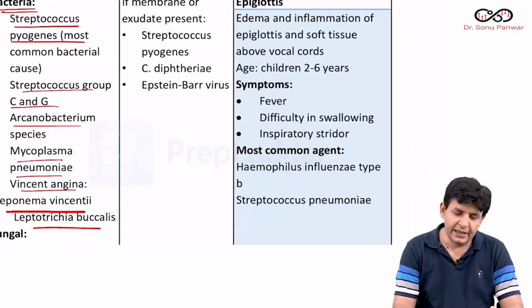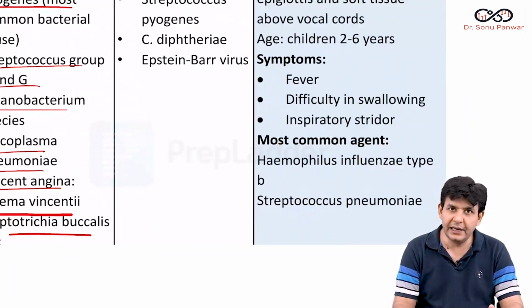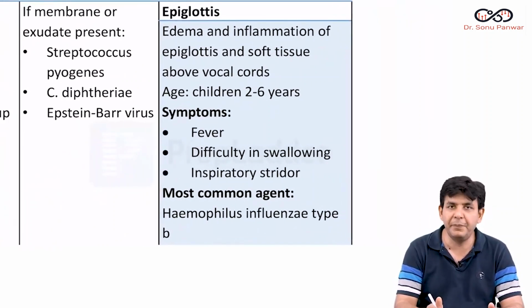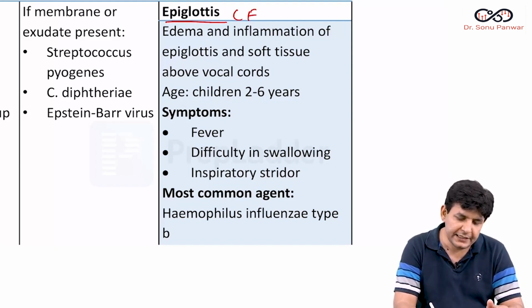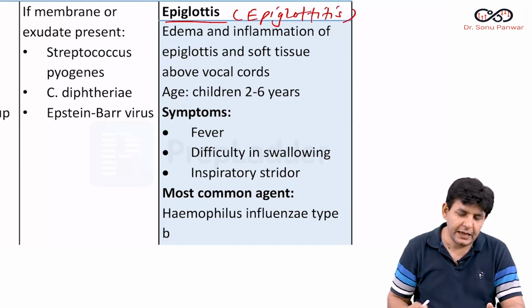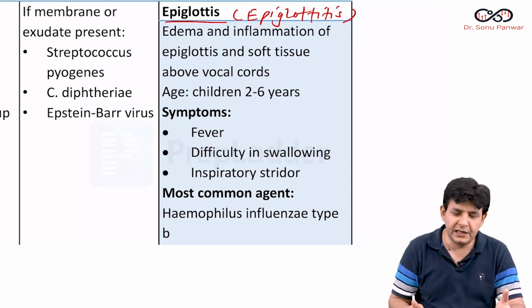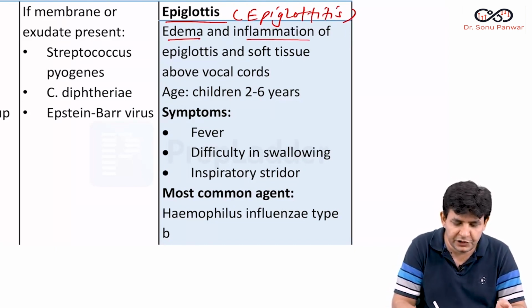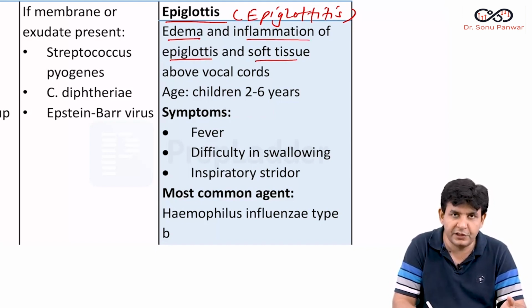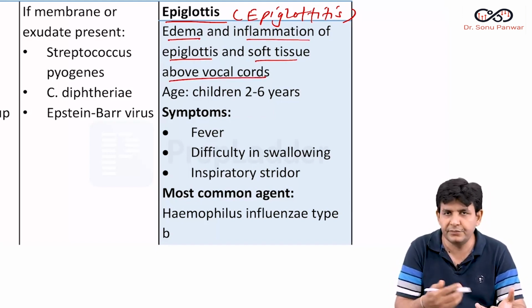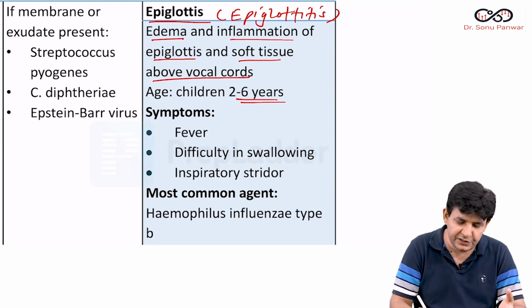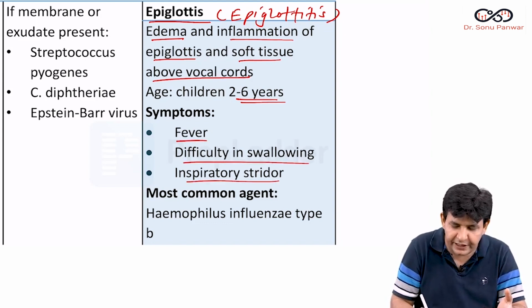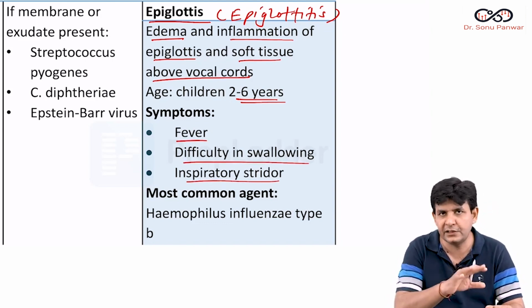Now guys, in this URTI stuff, this time there was a question regarding epiglottitis. Epiglottitis, there was a question. And what is epiglottitis, guys? Edema and inflammation of the epiglottis and the soft tissue above the vocal cords. That's why it is in the URTI stuff. In children it affects ages 2 to 6 years, and the features you see are fever, difficulty in swallowing and inspiratory stridor, present also like in Croup.